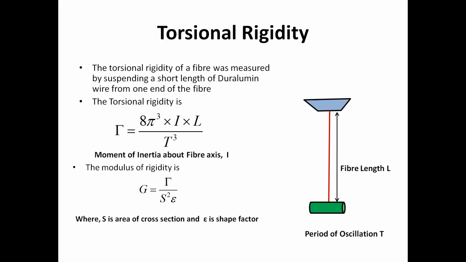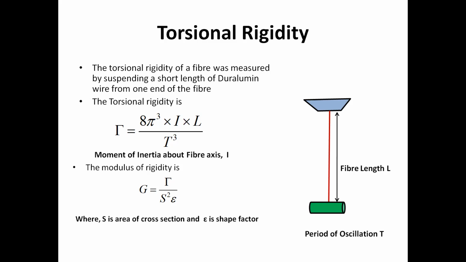Now, how will you measure the torsional rigidity of a fiber? One end of the fiber remains fixed, and at the other end you can mount a small rod or cylinder, to keep the tension or stress in the fiber at a constant level. That should not be too low, and it should not be too high. If it is too low, what will happen? The fiber will not become straight. If it is too high, the fiber will get extended, and you will not get the exact value of your torsional rigidity. So if the length is L, it should remain L throughout the experiment.